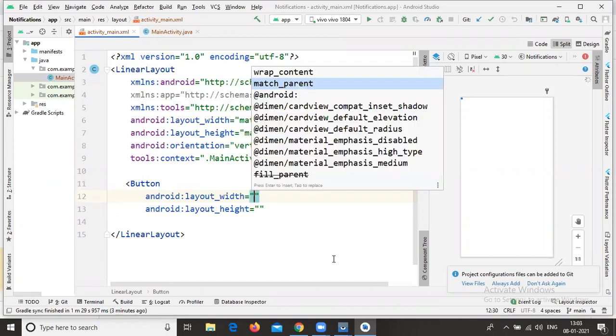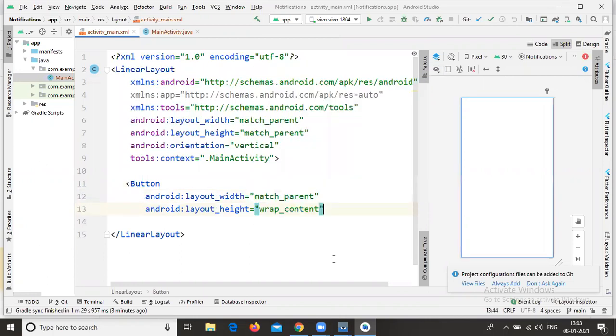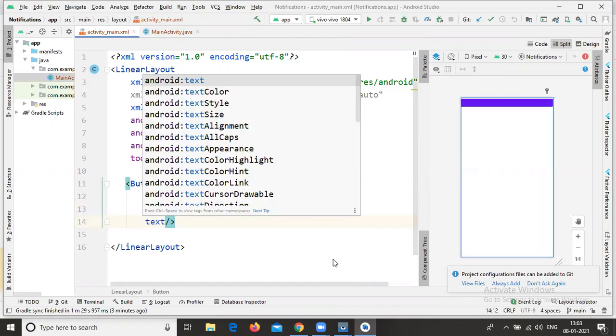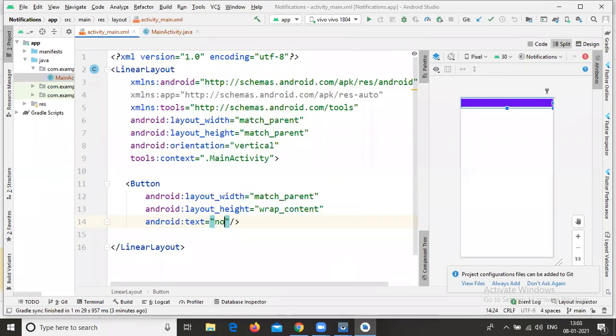Here you can create anything. I'm writing width as match_parent and height as wrap_content, and the text as Notification.